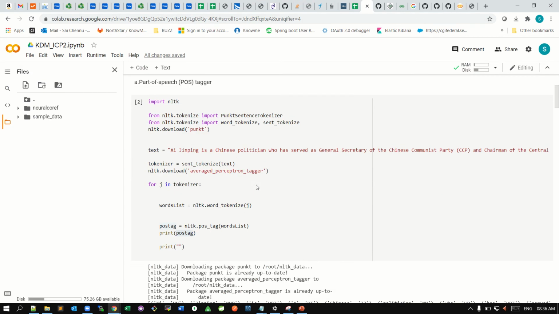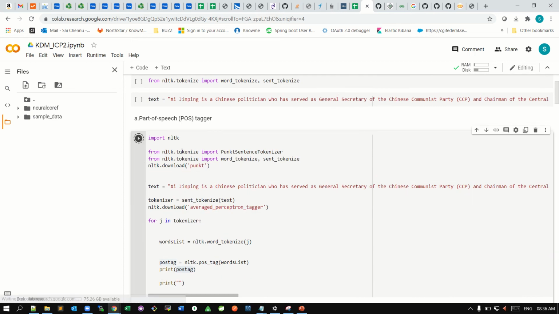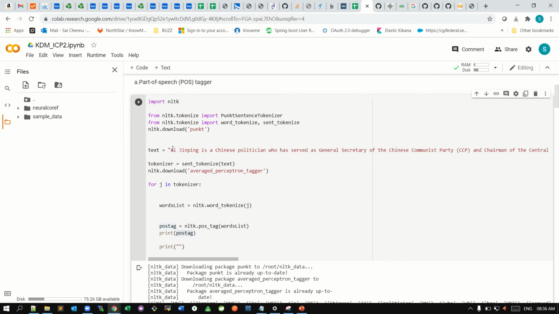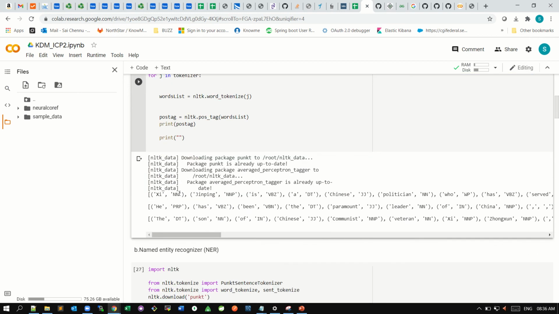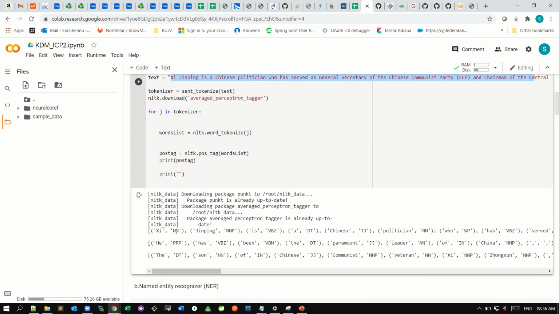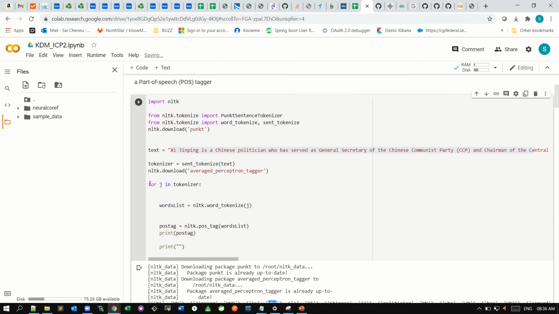A parts of speech tagger recognizes the part of speech of each and every word in a sentence. For example, here is a text sentence, and each and every word is tagged with a part of speech. For this I created a for loop to extract each word, saving each word into a list, and then I tag each word. So this is how the parts of speech tagger works.